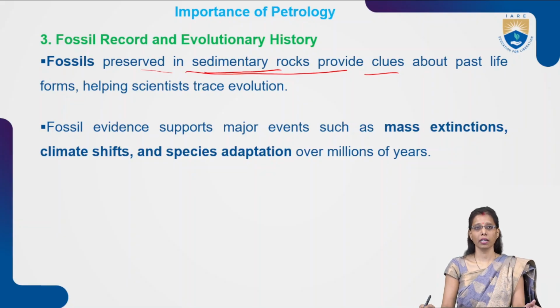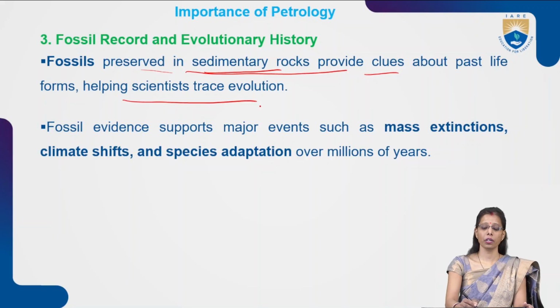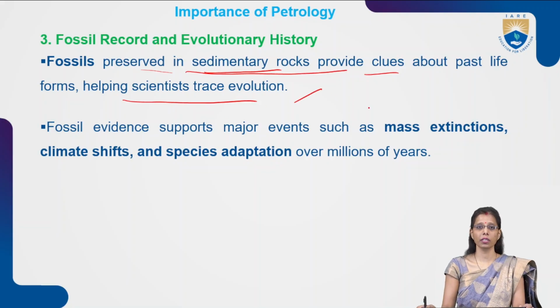So what is the past life? In the past history, what was the condition, what types of species were present, helping the scientists to trace the evolution. Scientists who are doing research on these fossils and on rock formations will trace out the information, types of species present over there. With those clues, they get to know how old this rock is.